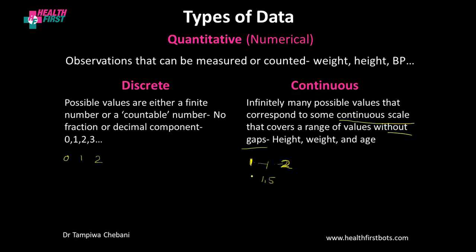And still between 1 and 1.5, we have some numbers, like 1.4, 1.45, 1.455. So there are infinitely many possible values between the numbers 1 and 2. That's a continuous scale. Examples of continuous scales are height, weight, and age.